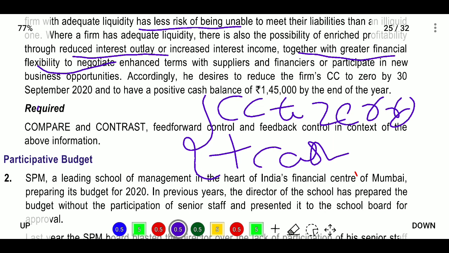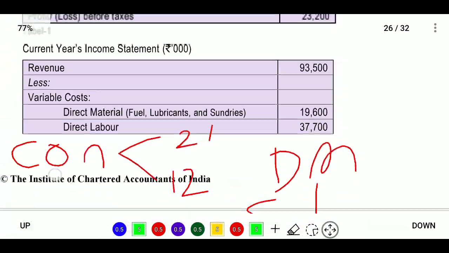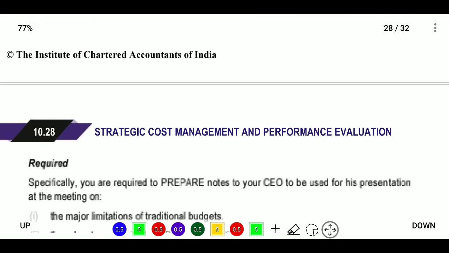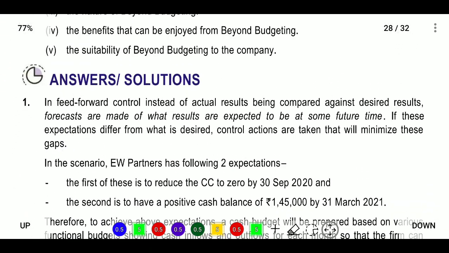So what is meant by feedback? What is meant by feed forward? Feed forward means actions will be taken before events take place. So before it goes into a liquidity position, action is taken, based on forecasts. We will prepare the projections, the provisions, the estimations, and based on that, we will take the decisions. This is feed forward control.